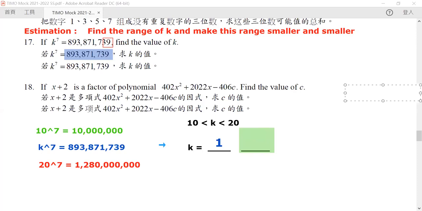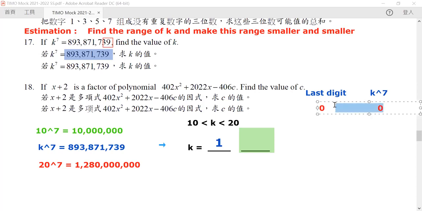Okay. It actually does not have much choice if you think about it. So if our last digit is equal to 0, how about it when it is raised to the power of 7? Well, the answer will also be equal to 0, right?